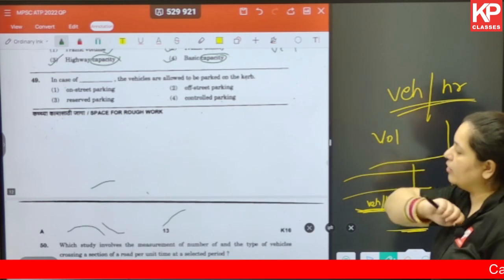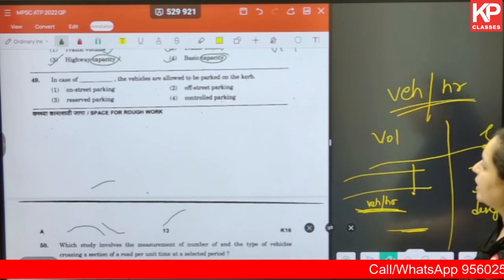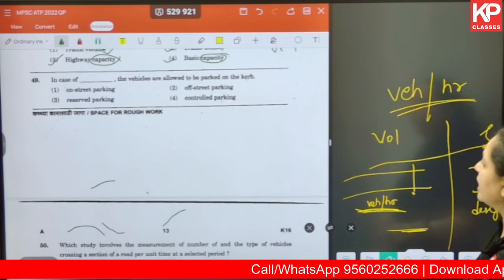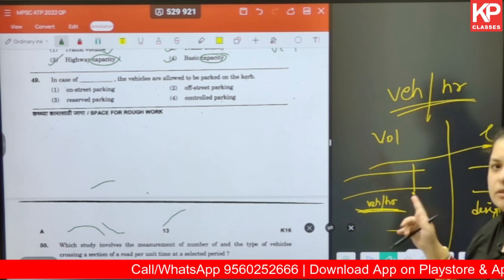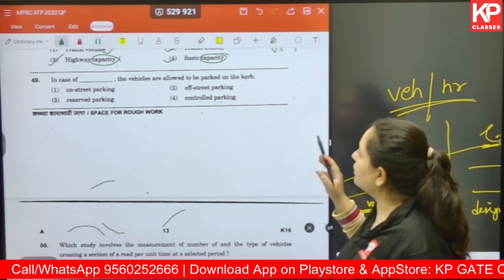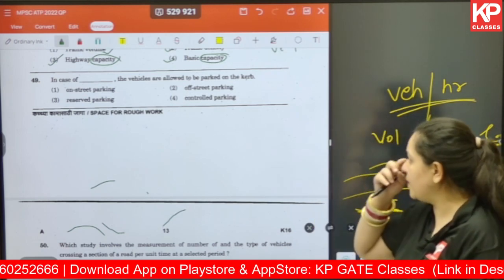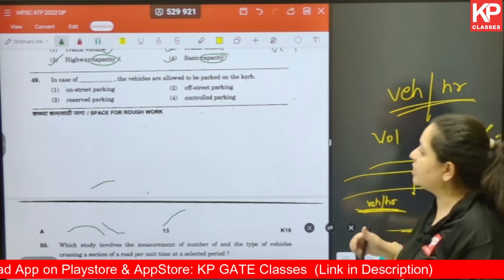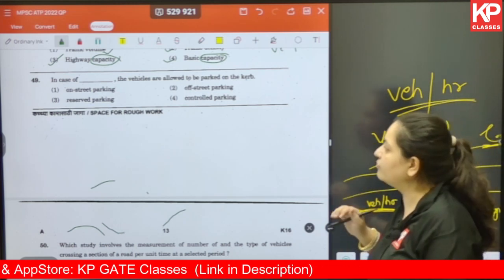Okay, moving on. Question number 49. In case of what are the vehicles allowed to be parked on the curb? On-street parking or off-street parking, then we have reserved parking and controlled parking. Let's try to understand first what each of these means.